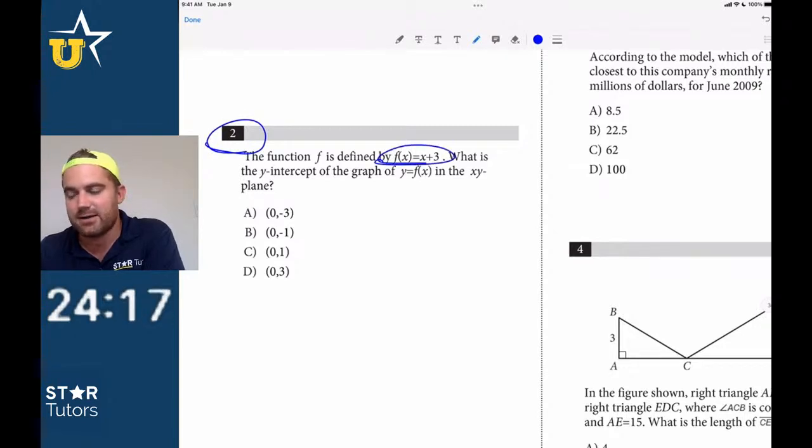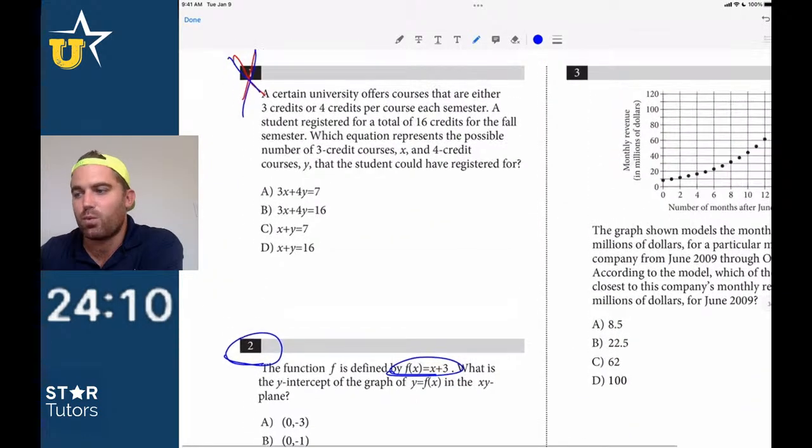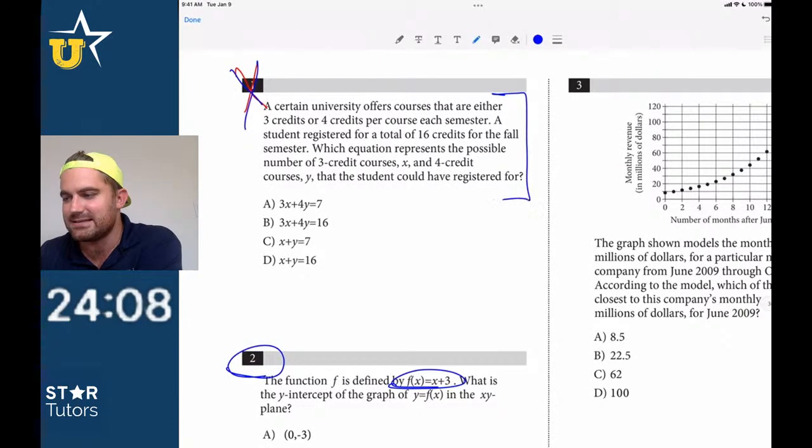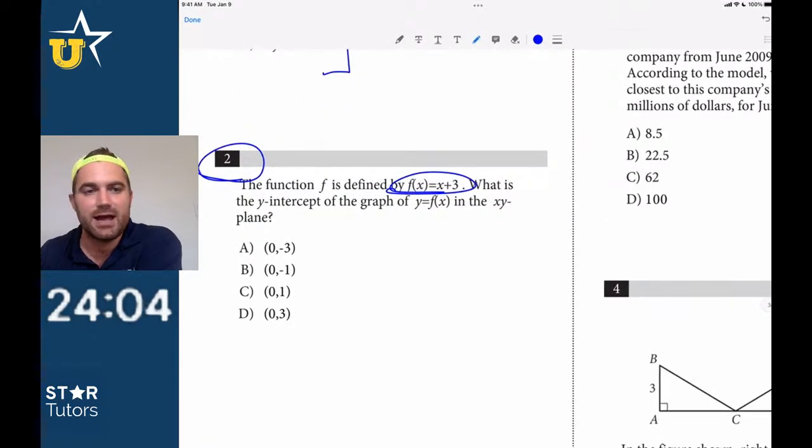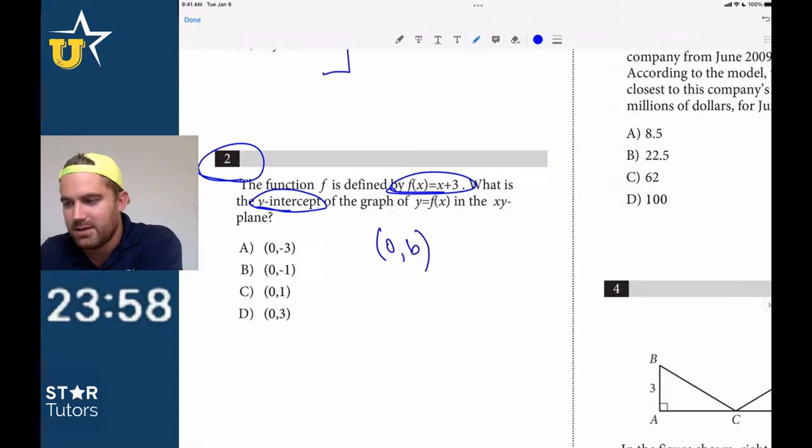The function is defined by f of x is equal to x plus 3. That's just very easy, y equals mx plus b. Right? Thumbs up if that makes sense. That word problem in standard form of the equations just does not look as good as y equals mx plus b, and they're just looking for the y-intercept. Very straightforward, right? 0, comma b, obviously then the answer is just D for number 2.